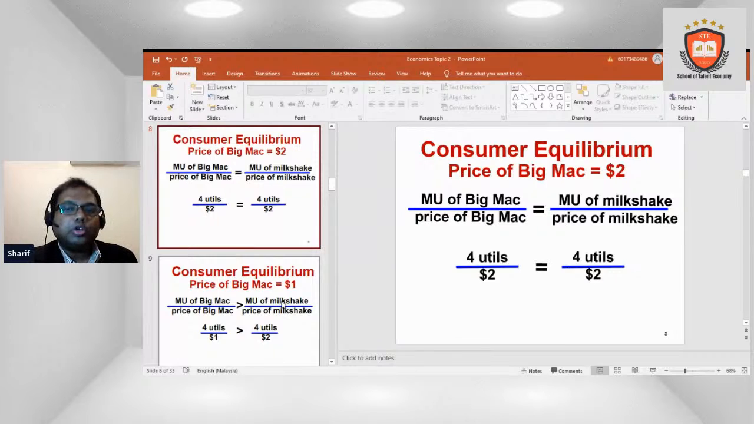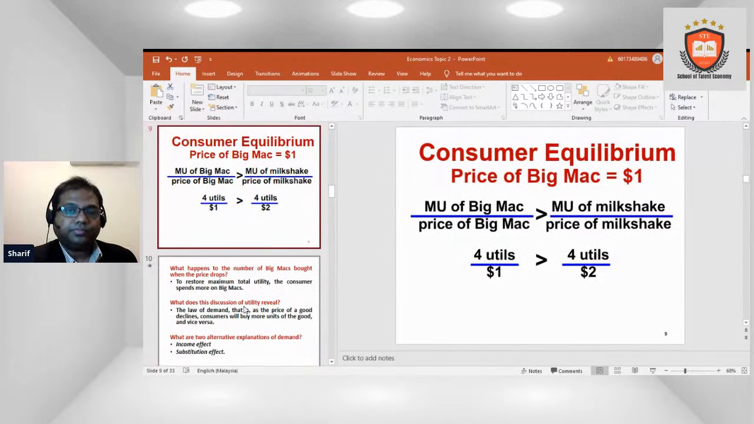So consider the consumer equilibrium price of the Big Mac. At the present situation, let's say its price is $2. When we find that the marginal utility of the Big Mac is 4 units and the price of a Big Mac is $2, at the same time we have the 4 utilities and the $2. So the consumer equilibrium per bag is $1.